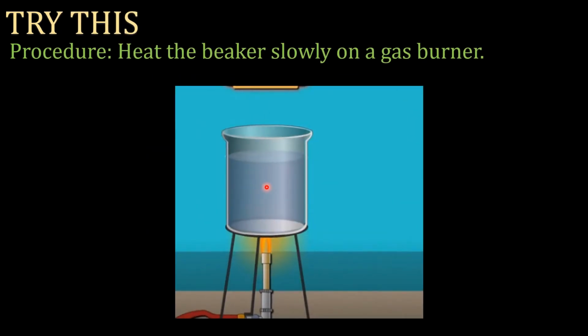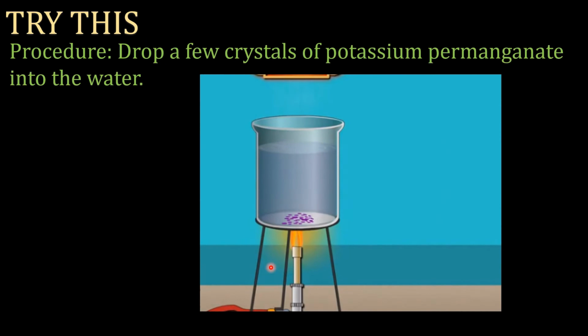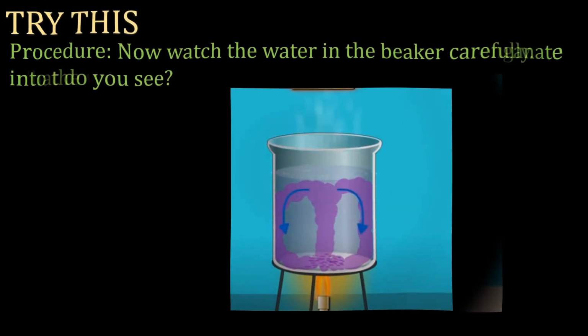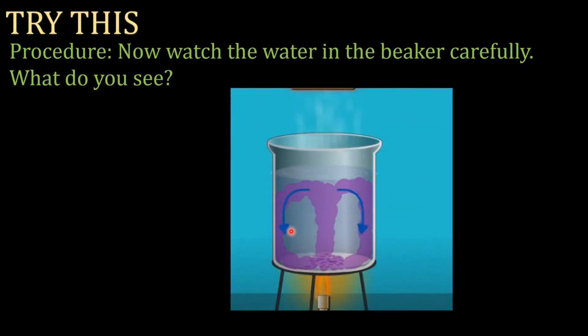Heat the beaker slowly on a gas burner. Drop a few crystals of potassium permanganate into the water. Now, watch the water in the beaker carefully. What do you see?